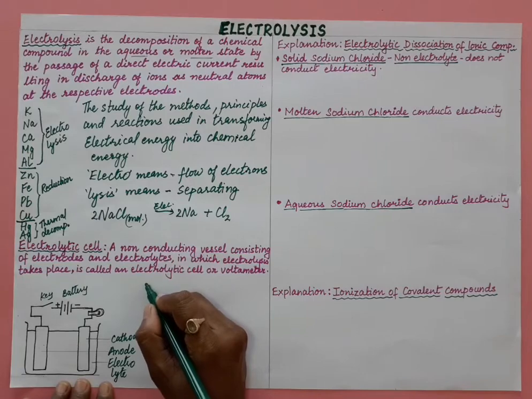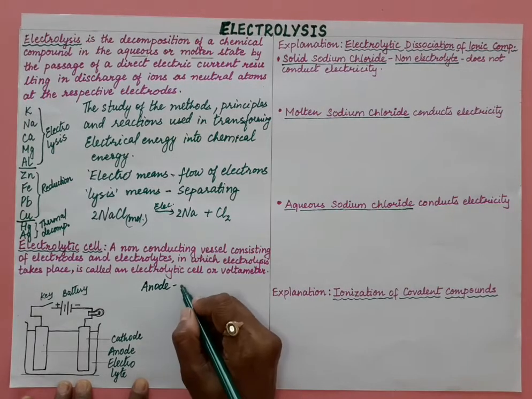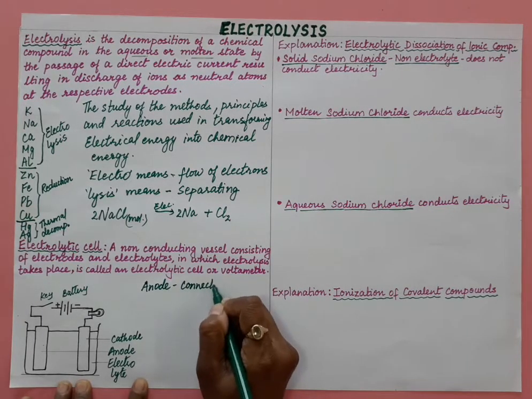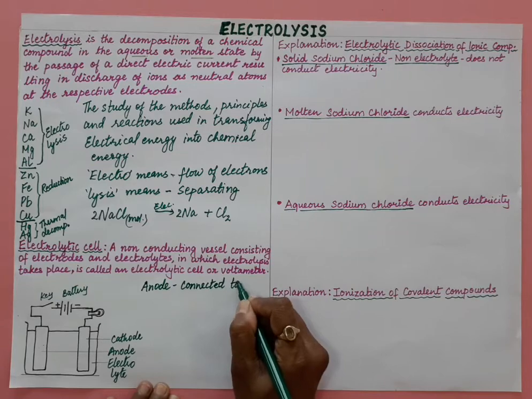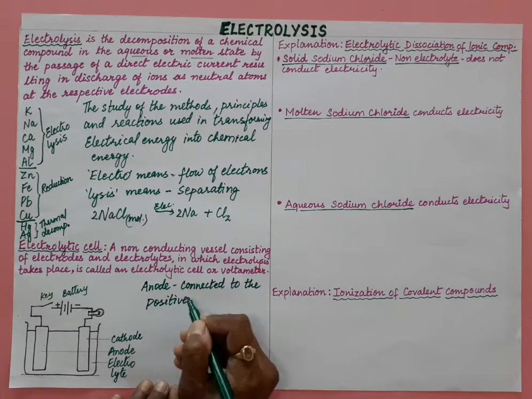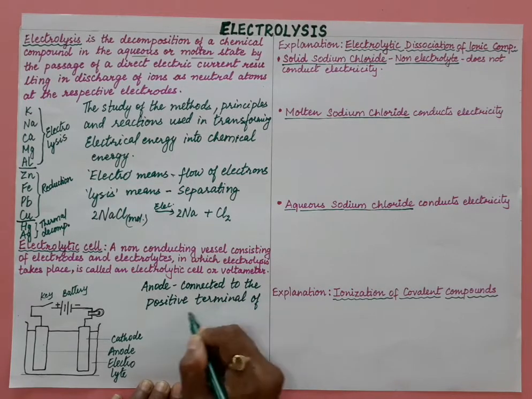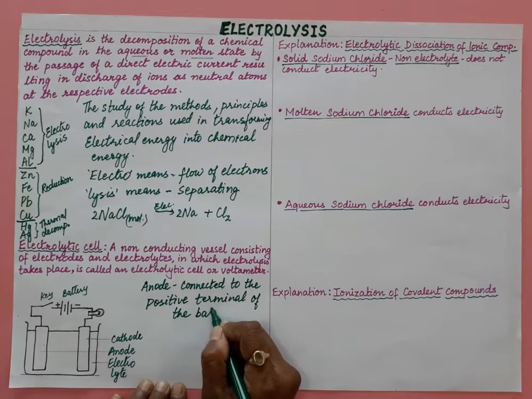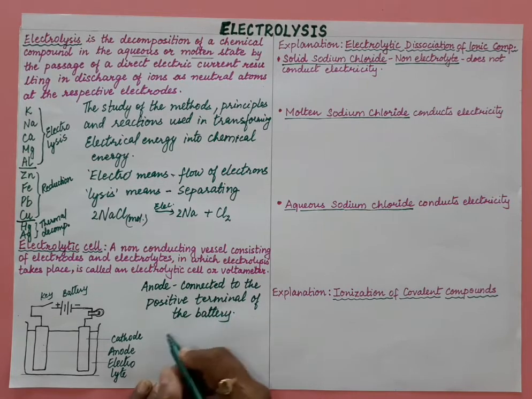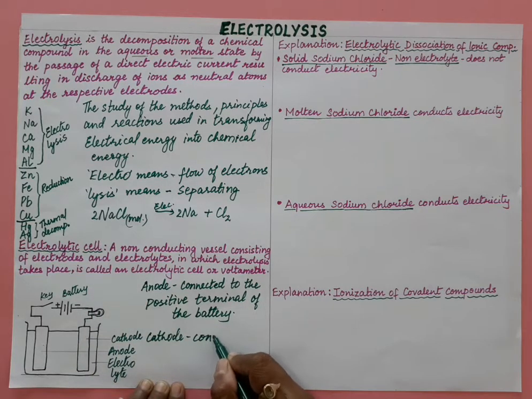Now let us look at the electrodes. In this we have the anode. Anode is the electrode which is connected to the positive terminal of the battery. And cathode is the electrode connected to the negative terminal of the battery.